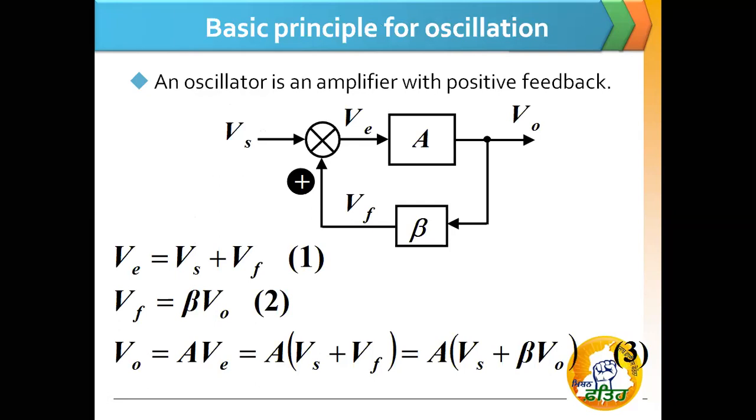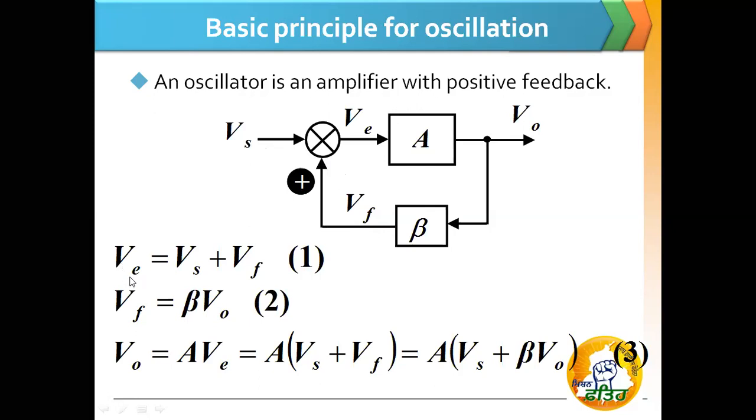Next is the basic principle for oscillation. The oscillator is an amplifier with positive feedback, as I already told you. So say this is an amplifier and the output is V naught. We just take the feedback, a small amount of the output V naught, and give it to this feedback network with a gain of beta, and the output of this feedback network is Vf, which is added in this mixer to the input Vs. So Ve will be the summation of Vs and Vf.